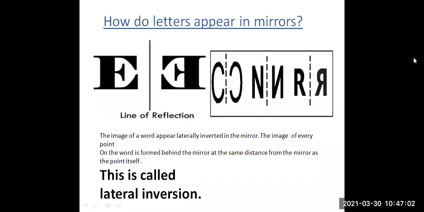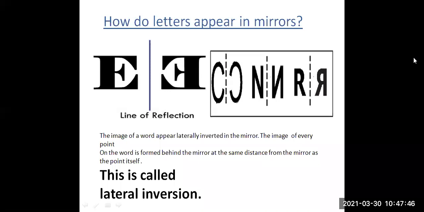These were the 3 easy diagrams which were related to the plane mirrors. Then we are going to study the phenomenon of lateral inversion. So how do letters appear in the mirror? You can see the bold letter E. After reflection, lateral inversion takes place, as well as C, N, R. All these letters undergo lateral inversion. The images of the word appear laterally inverted in the mirror, and the image of every point on the word is formed behind the mirror at the same distance from the mirror as the point itself.